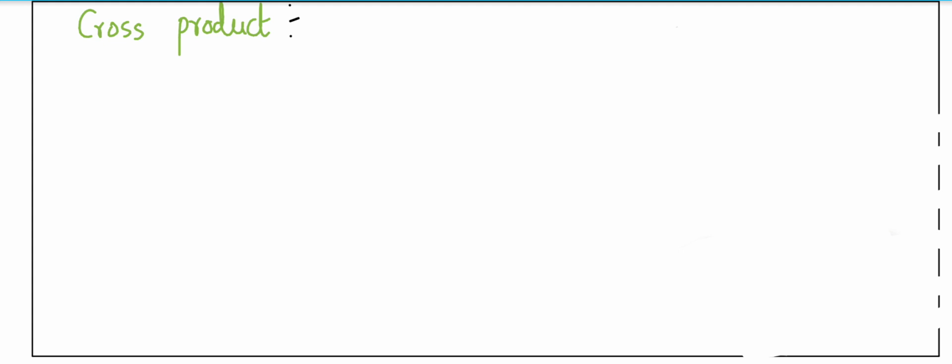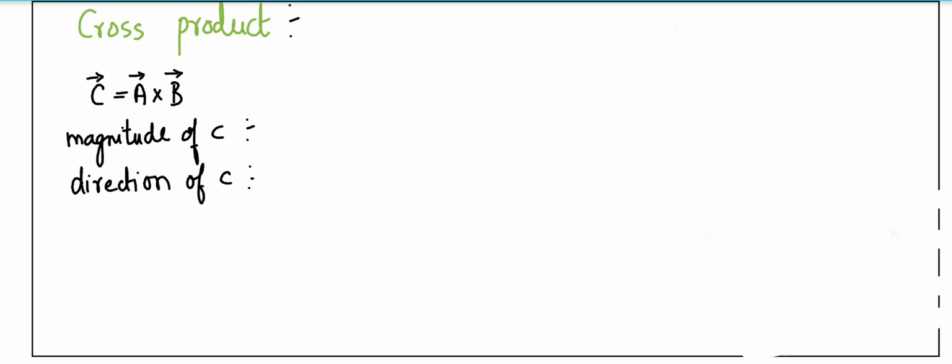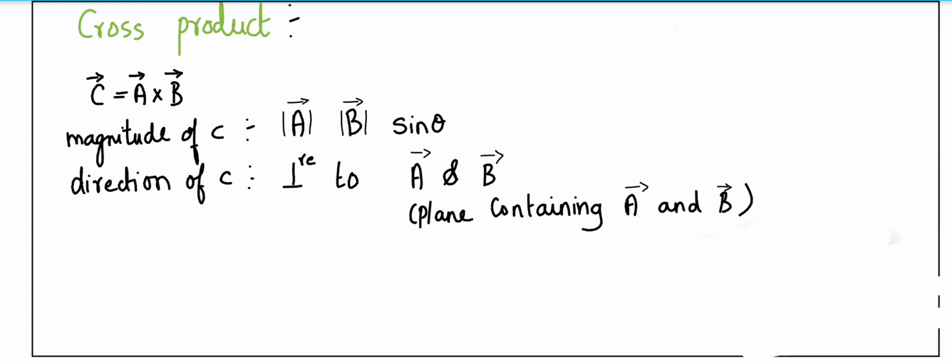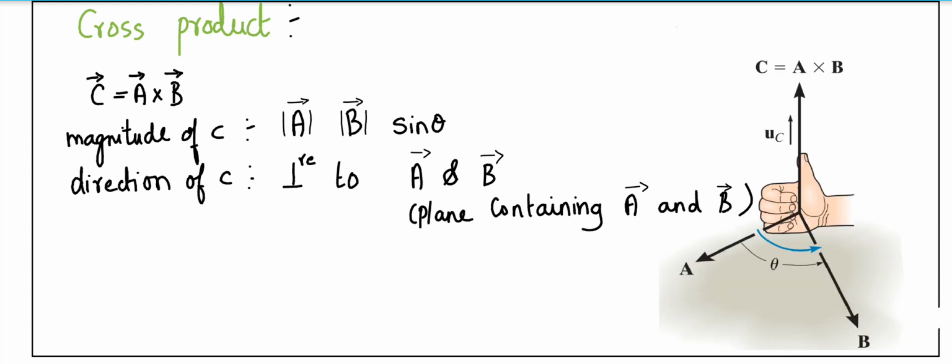What cross product mathematically states is, for this case, C is equal to A vector cross product B vector. It states that the magnitude of C is magnitude of A into magnitude of B sin theta, and also the direction of C will be perpendicular to the plane containing A vector and B vector. The sense of the cross product is found by the right hand rule.